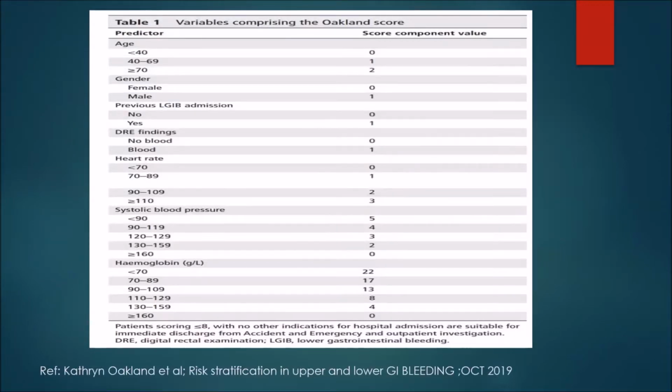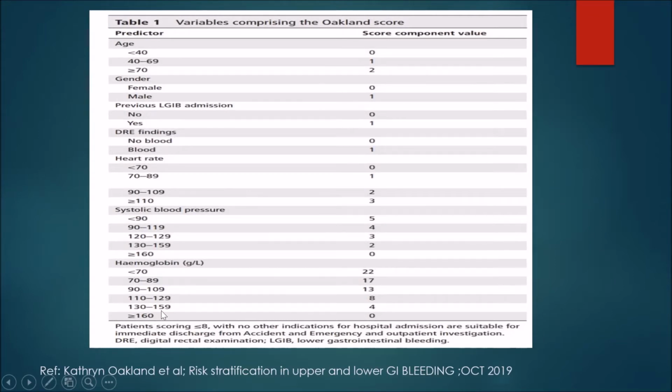First we have to decide whether the patient requires admission or not. The Auckland scoring system helps us decide this, that is, whether the patient is in the high risk or low risk category. The predictors are age, gender, previous lower GI bleed admission, DRE findings, heart rate, systolic BP, and hemoglobin.